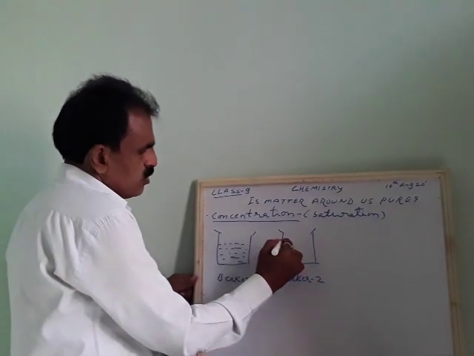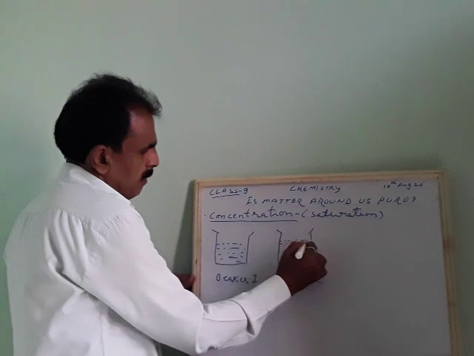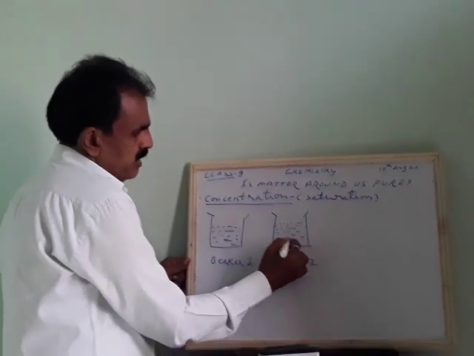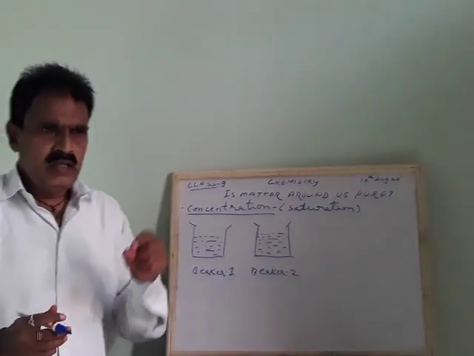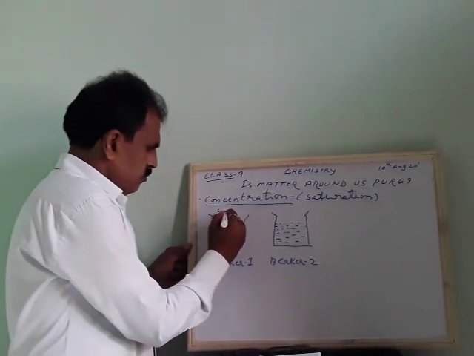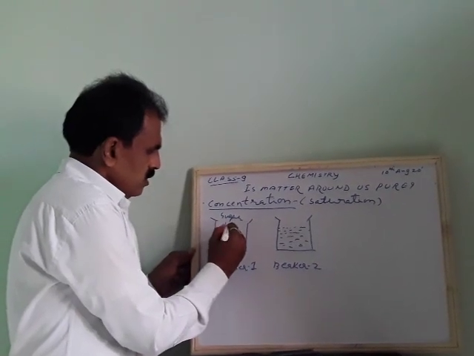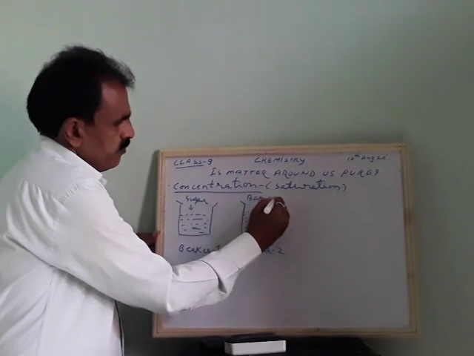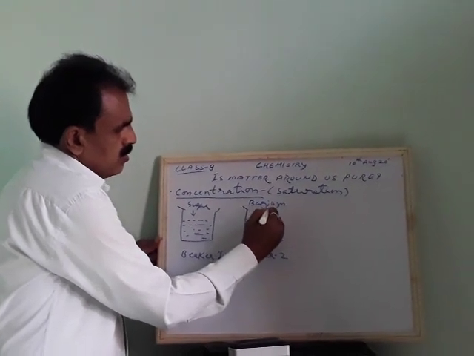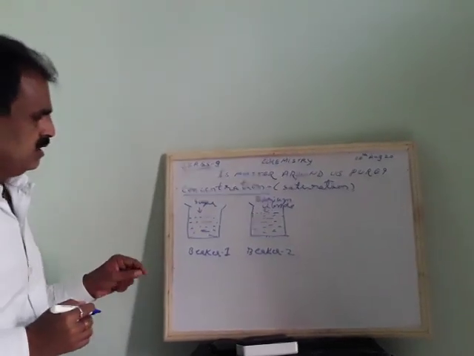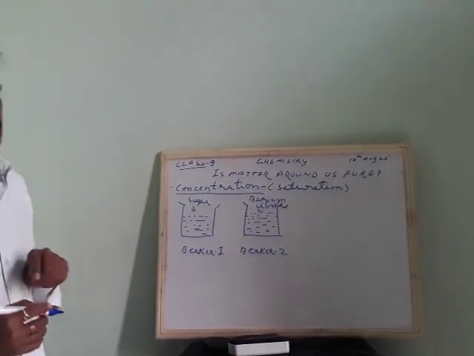Okay. In beaker 2 also we will take water. Both beakers we are taking water here. In beaker 1 we add sugar. Sugar is added. Here we add barium chloride. This is normal water.